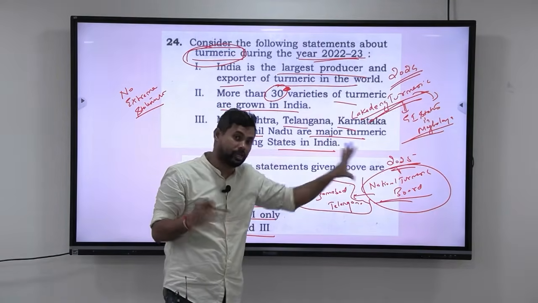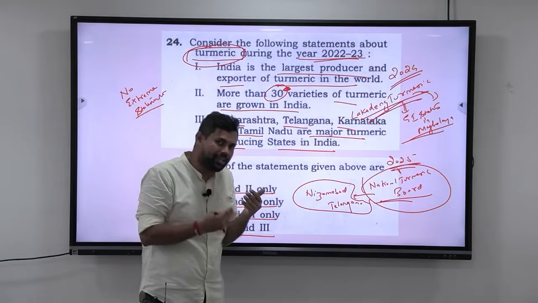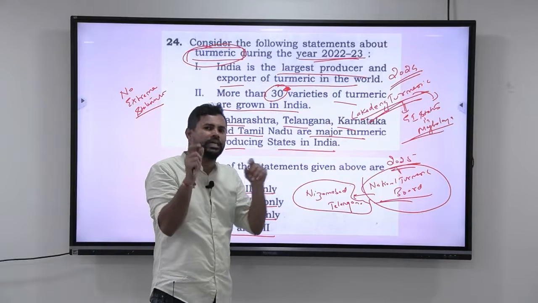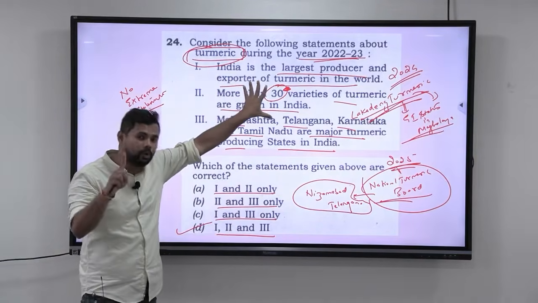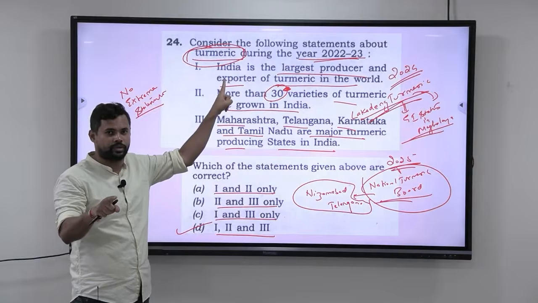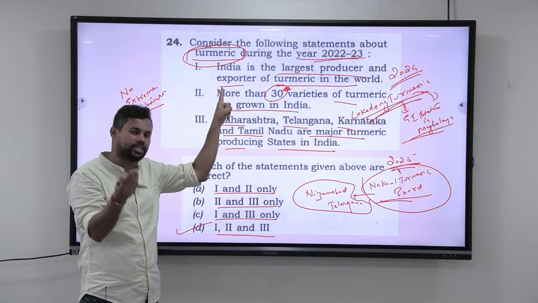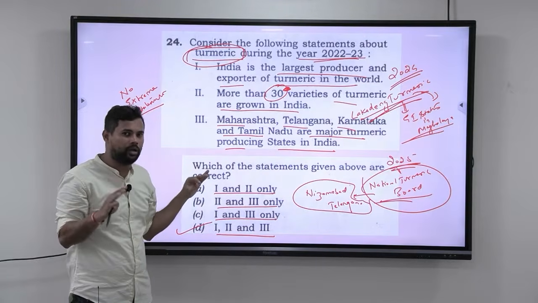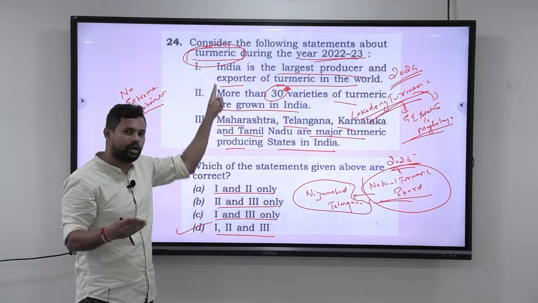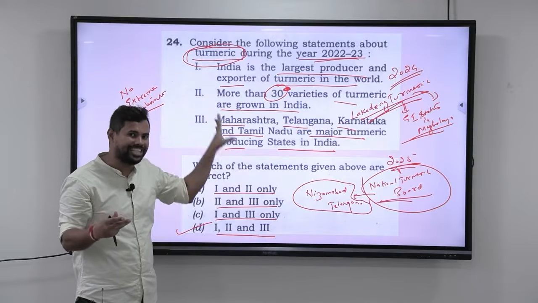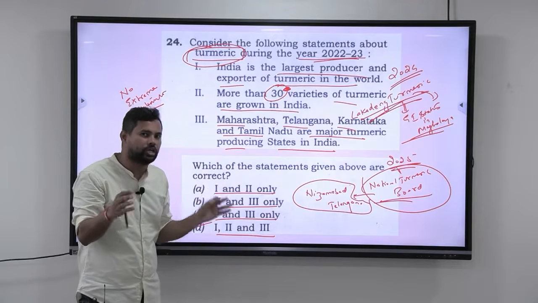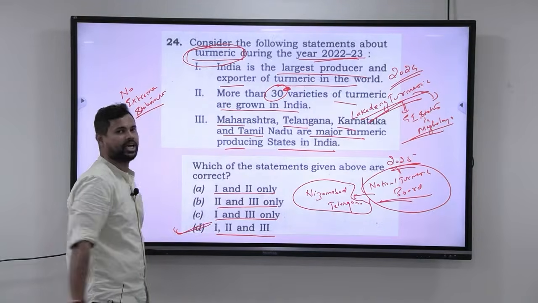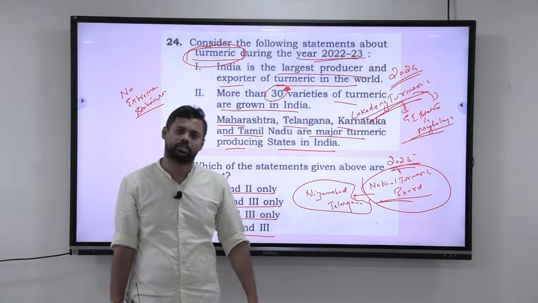If you see the last 2 years, turmeric is in news. So, whenever you are reading your newspaper and you see that something is popping up again and again, it is your duty to know something about that. Because turmeric was in news, it is necessary that you should have done some type of reverse engineering on turmeric, and on that basis you could have answered. However, if you have not studied about it, you cannot answer with your common sense or presence of mind, because these statements require some knowledge. You cannot do it only with subject wisdom. However, the answer here is that all the three statements are correct. So this is the answer to this question.